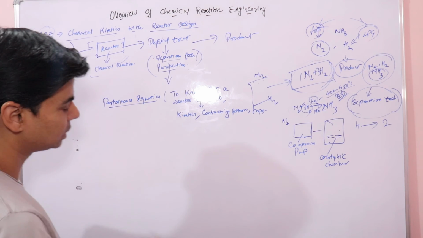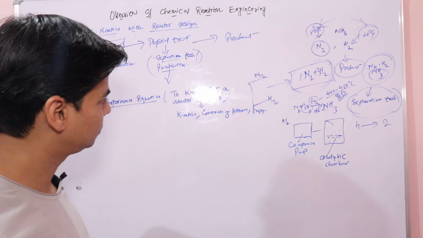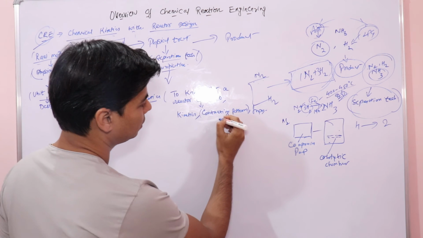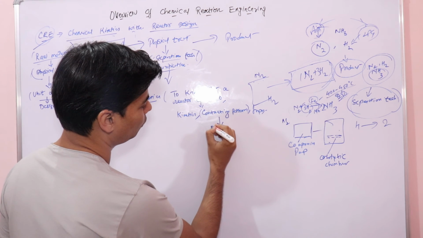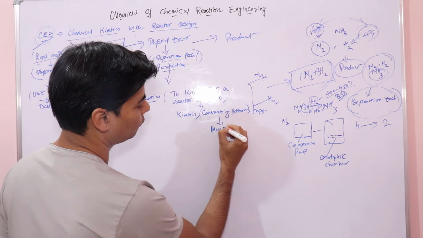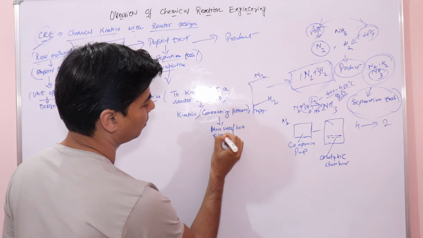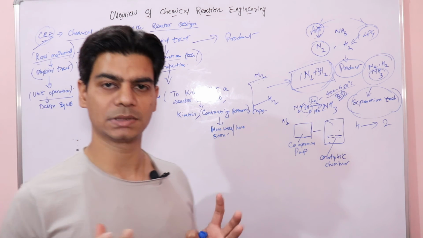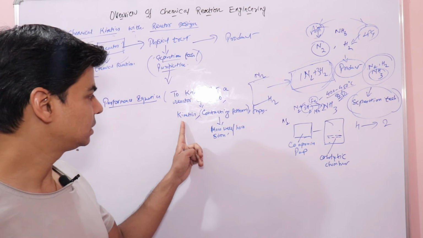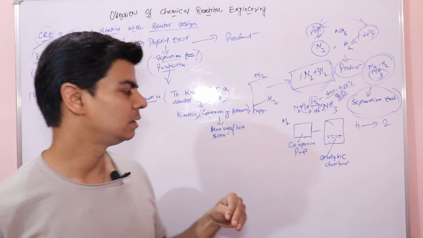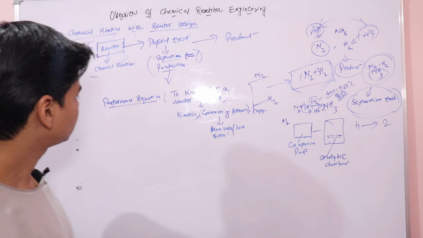So in the performance equation, mainly what we are doing here is this contacting pattern, as we have discussed before, tells you how well and how soon the reactants will get mixed up, right? And kinetics will tell us the rate of reaction, how fast they are reacting or how slow they are reacting, right?